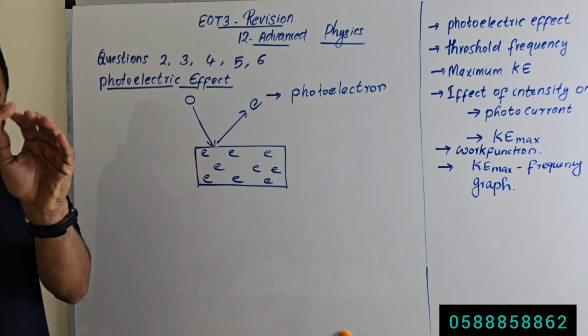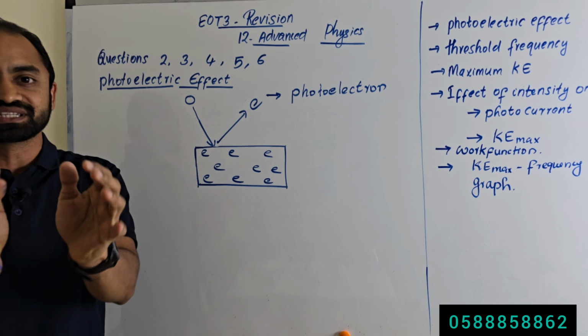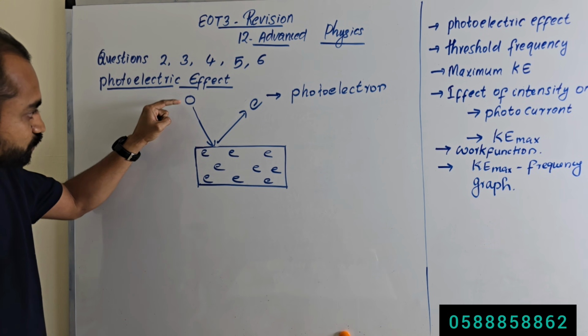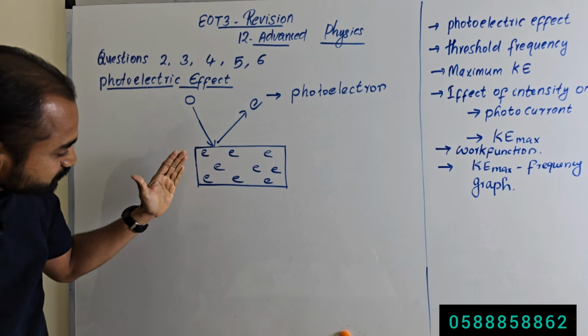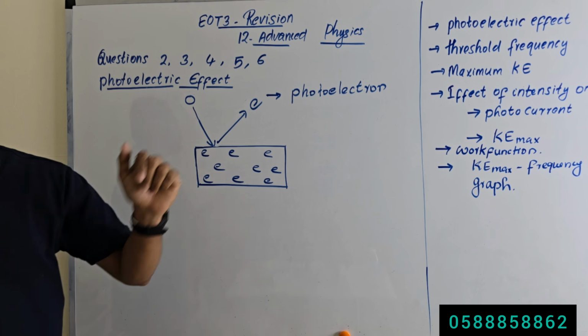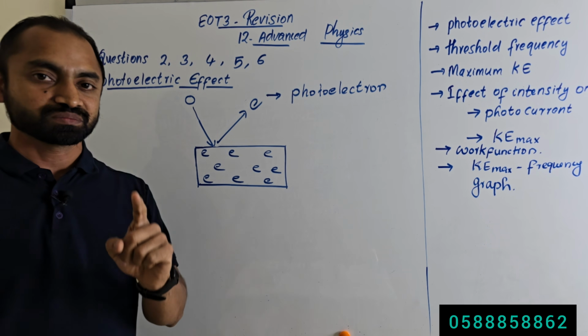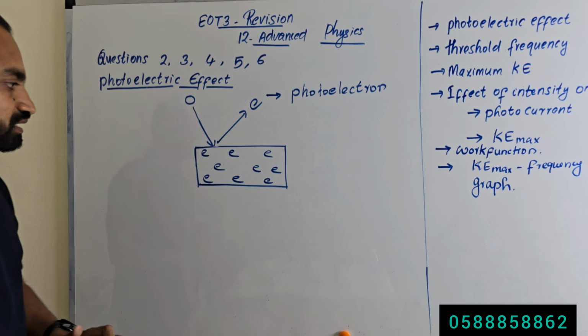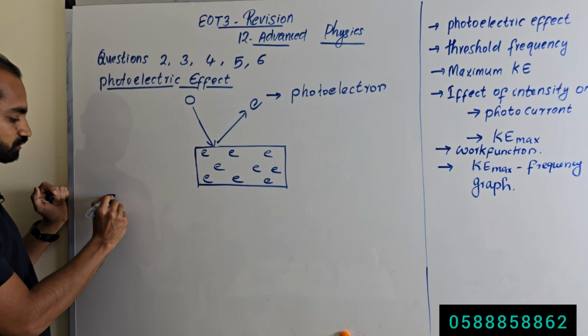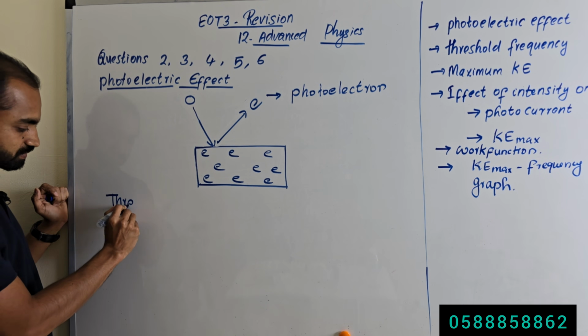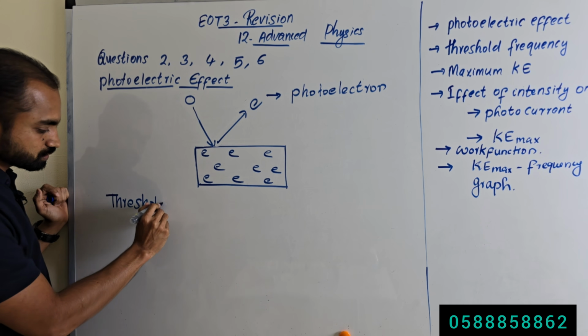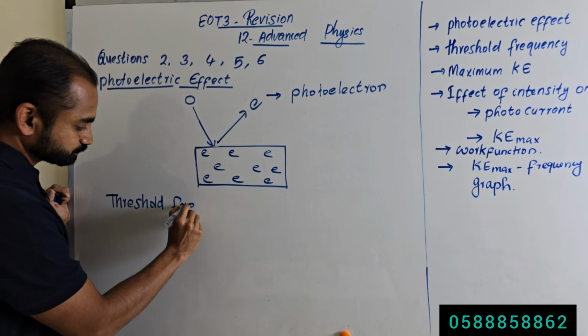That small packet of energy, that photon, will be incident and it will eject one electron out of the metal. But there is a condition. That condition is called threshold frequency.